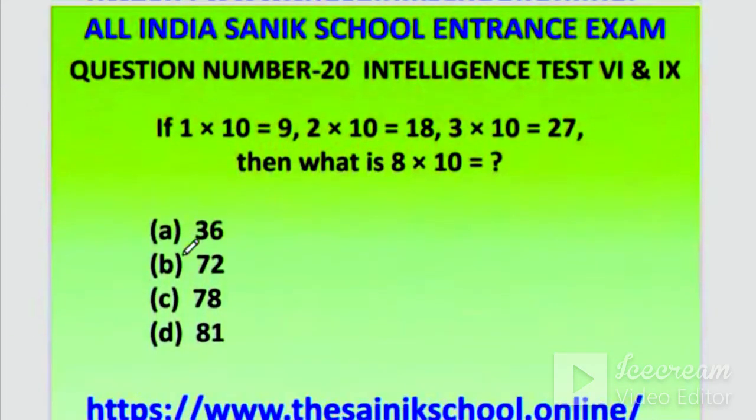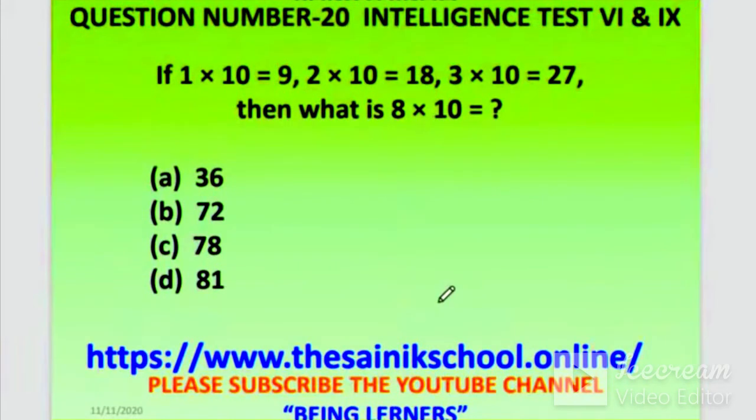Question number 20. If 1 into 10 is equal to 9, this is an intelligence question, not a mathematics question. So you have to consider 10 into 1 is equal to 9, 10 into 2 is equal to 18, 10 into 3 is equal to 27. See the relation: 9, 18 and 27. What is happening here? Question number 20, answer please.